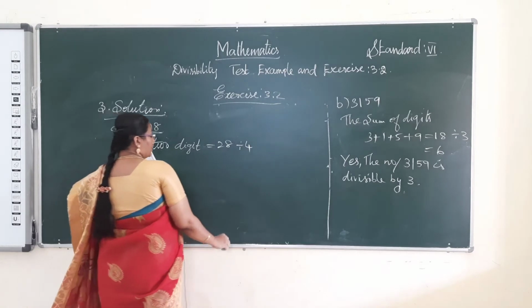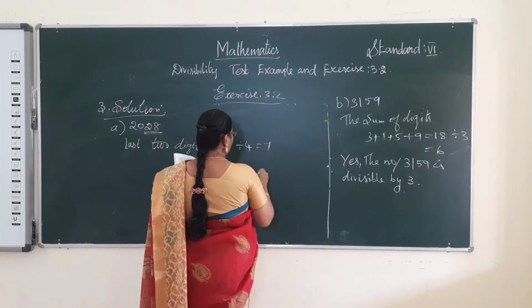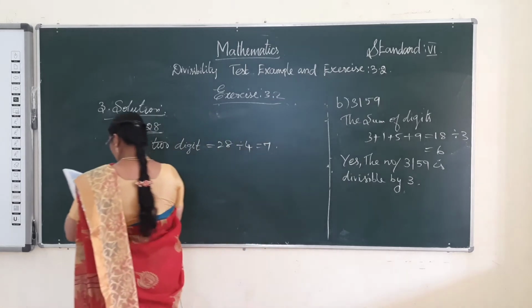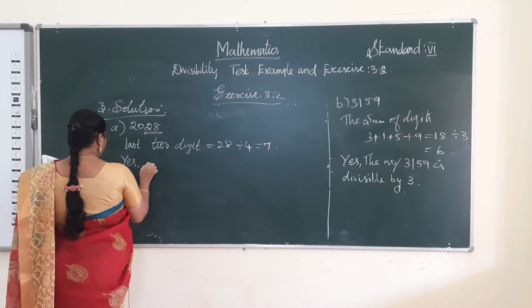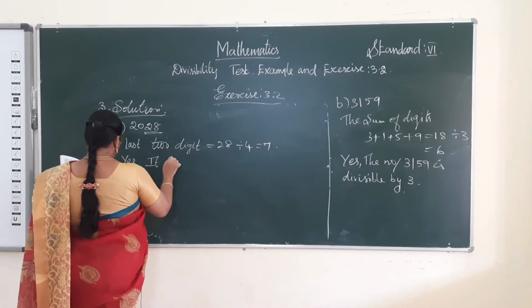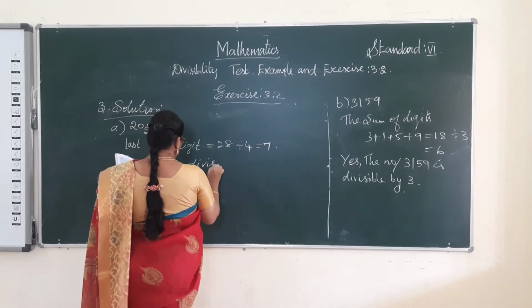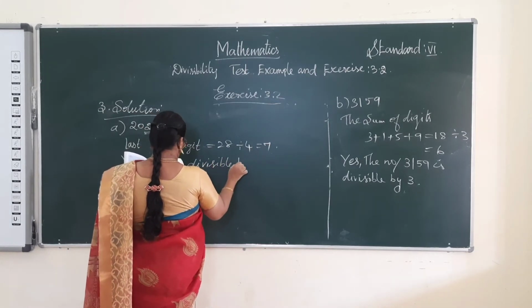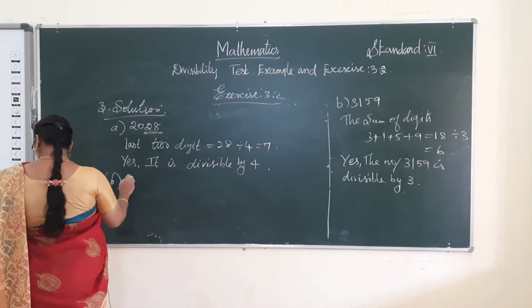It is divisible by 4. Therefore, yes, it is divisible by 4.